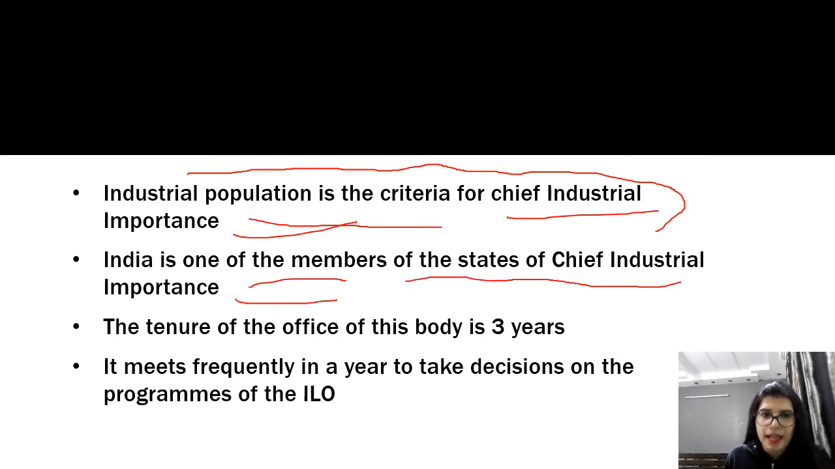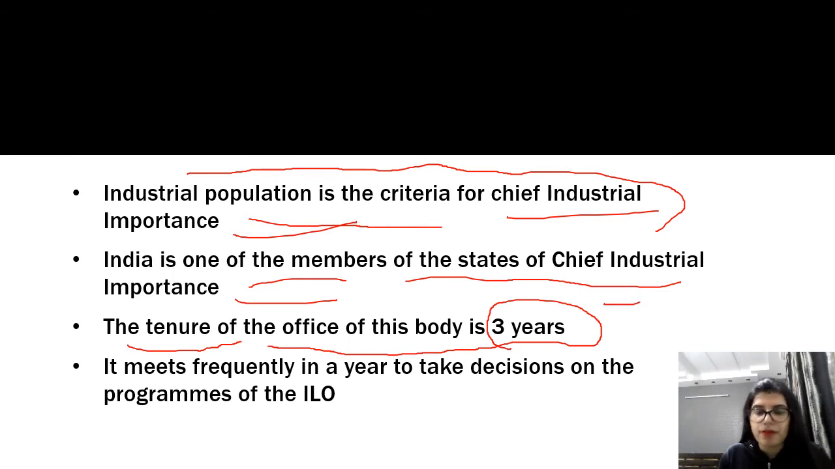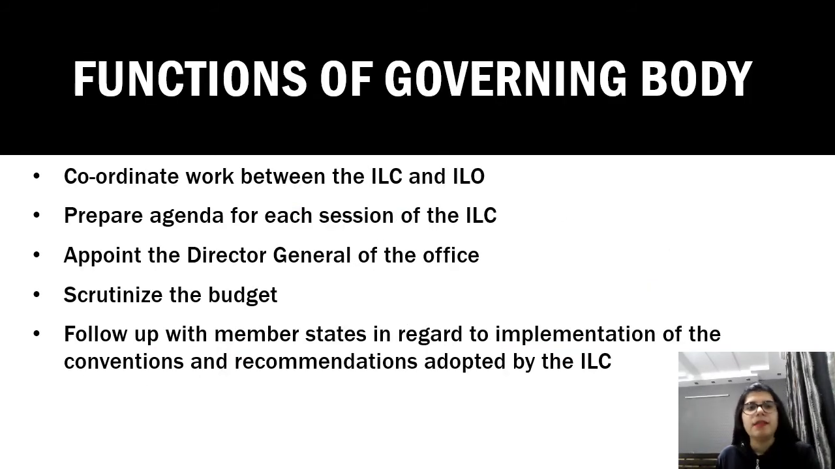Okay, and here you should know the tenure also. The tenure of the office of this body is 3 years. So just note down in your notebooks that the tenure of the office of the governing body is 3 years, and it meets frequently in a year to take decisions on the programs of the ILO. So they keep on meeting frequently. Okay. So now let's see the functions of the governing body. Okay. So coordinate work between the ILC and ILO. Okay. So what does it do? It coordinates work between the both, so there are three organs, right? One is the governing body, one is the International Labour Conference, and one is the International Labour Office. So what does the governing body do?